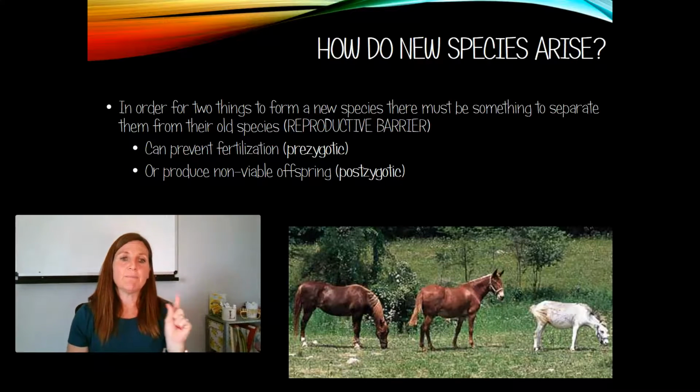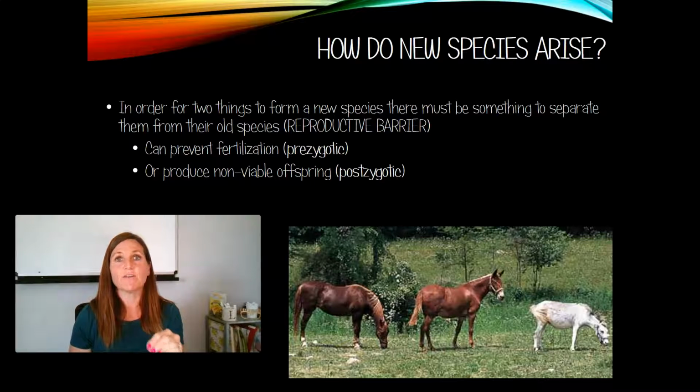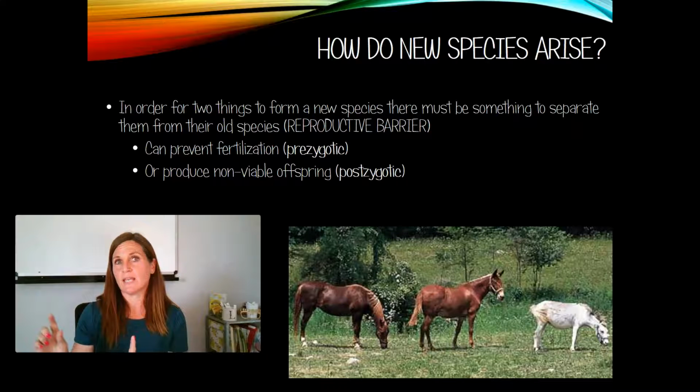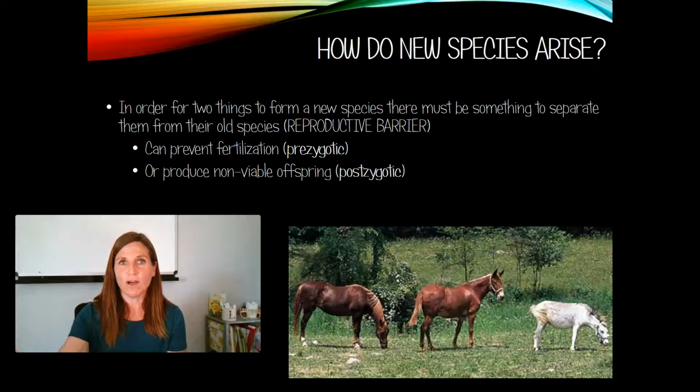So if something is a pre-zygotic barrier, it is preventing fertilization. If something is a post-zygotic barrier, it is preventing the second half of the biological species concept. It's preventing them from producing fertile offspring.